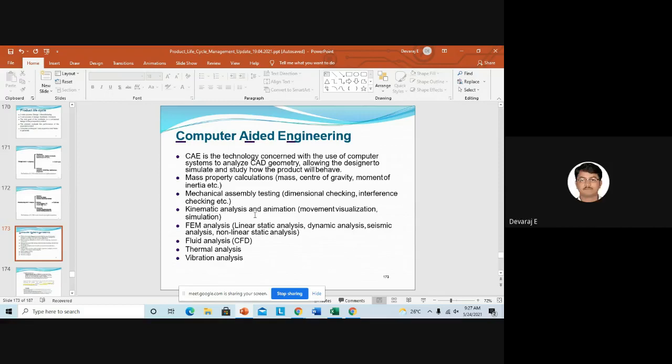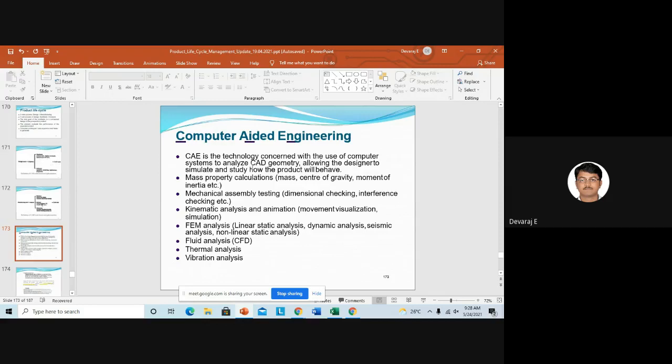Then mechanical assembly testing, that is dimensional checking or interference checking. Next, mass property calculations to find the mass property, like mass of the product, center of gravity, moment of inertia. Everything you have in the software. You can see CAE is a technology concerned with the use of computer systems to analyze CAD geometry, allowing the designers to simulate and study how the product will behave.